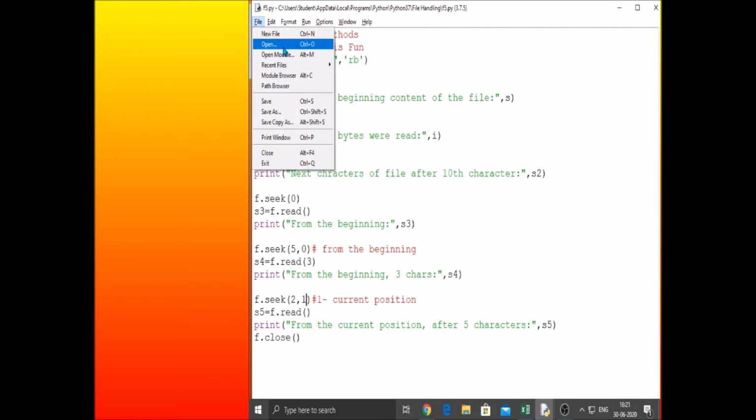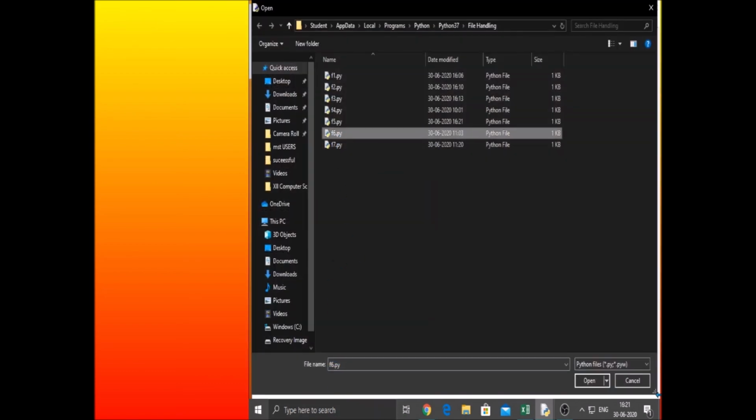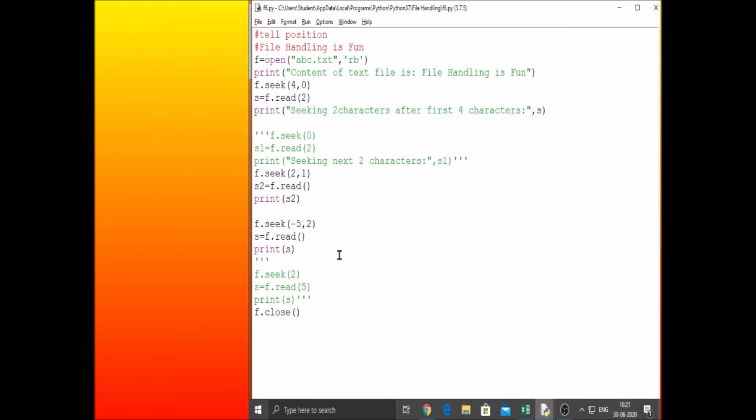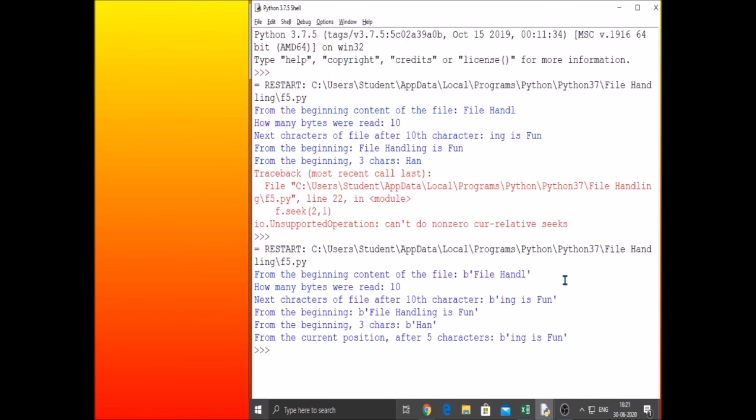Suppose we want to read from the ending, how do we do that? If you want to read from the end, we use the offset 2. This is from the end of the file, that is, from the last character of the file. We are reading in the negative direction, so from "file handling is fun", 5 characters will be displayed. Now let us execute and see.